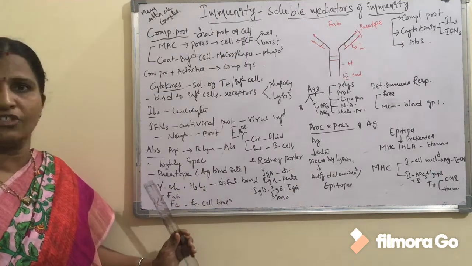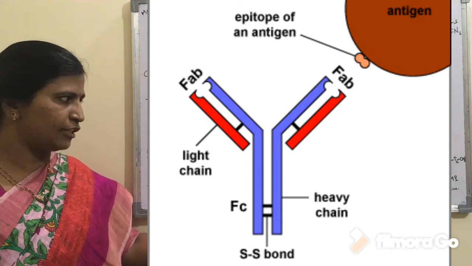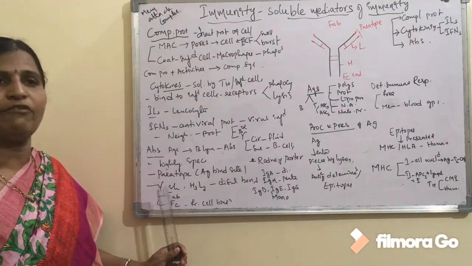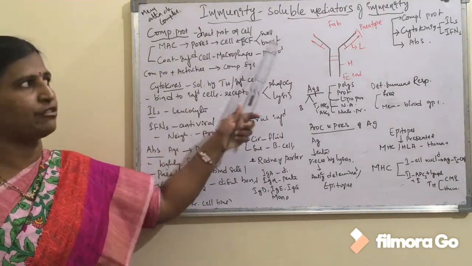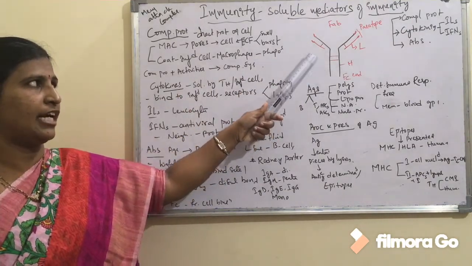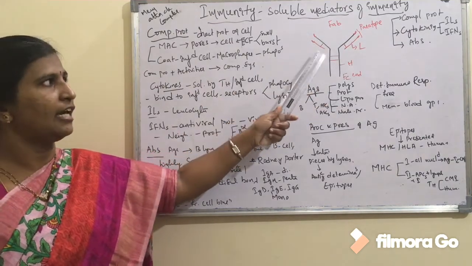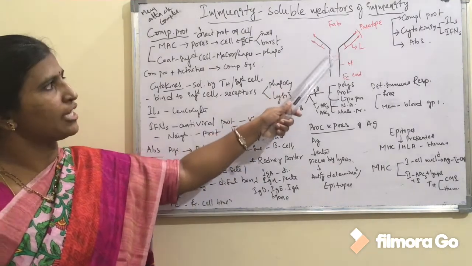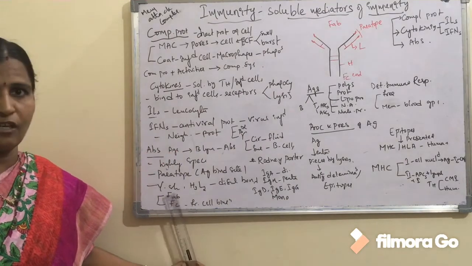Children, look at this picture. The structure of the antibody is proposed by Rodney Porter and it is a Y-shaped molecule. It consists of two types of chains. Two are heavy chains which are identical in nature and two are light chains which are also identical. Hence it can be represented as H2L2 and these chains are in turn bound by disulfide bonds.